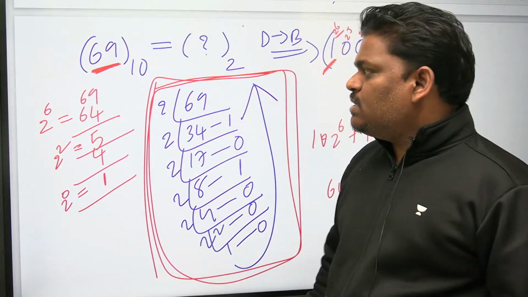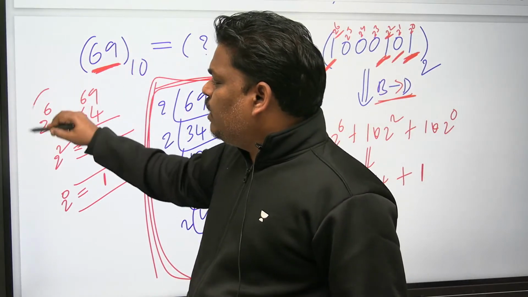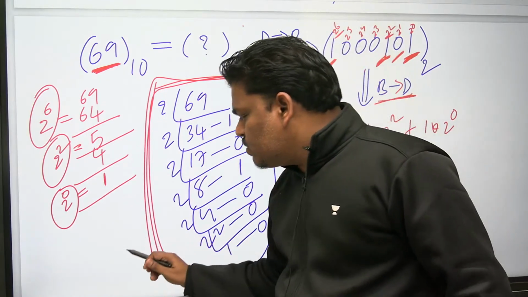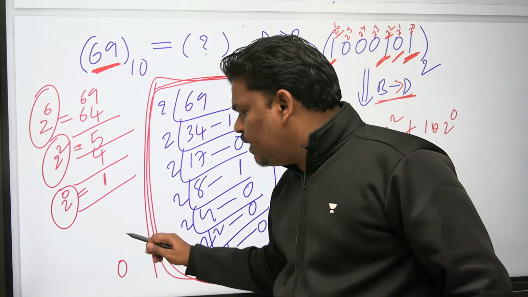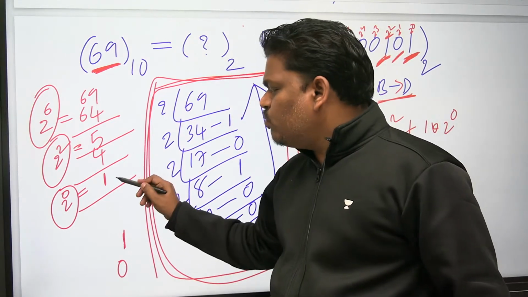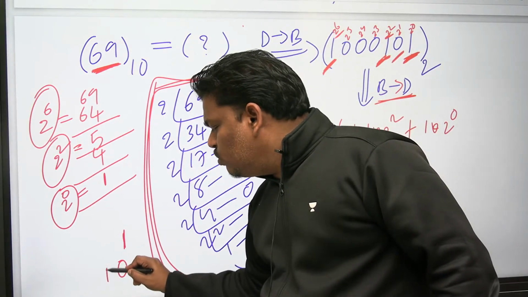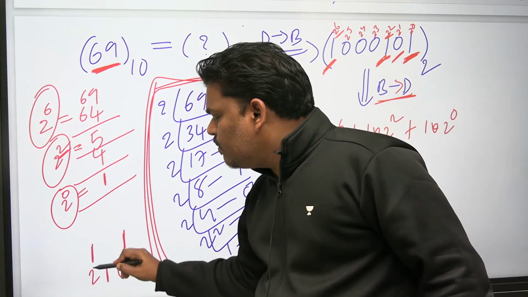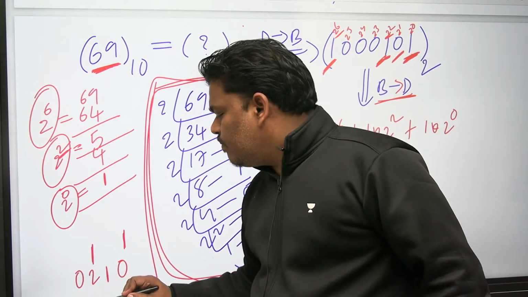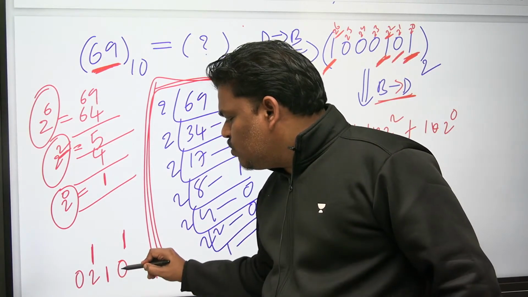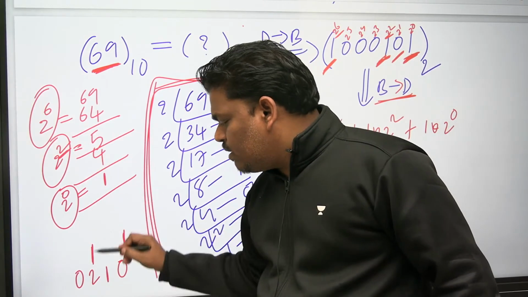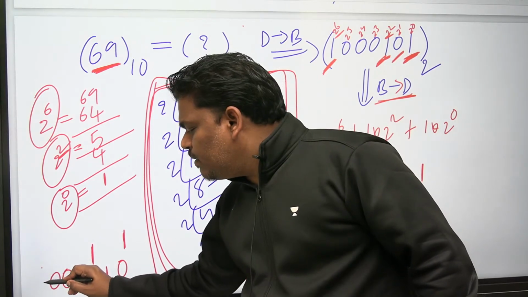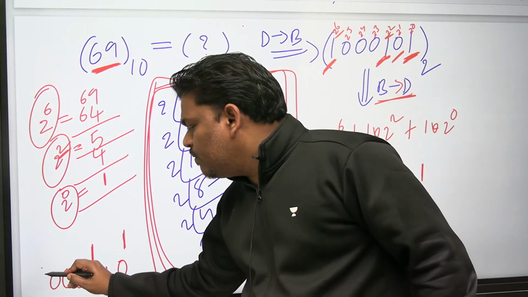So what I want to say is, for the 69, the 6th bit you take, the 2nd bit you take, the 0th bit you take. The 0th bit is 1, that's okay. Next one, first bit don't take, second bit I have to take. Second bit is 1. Third bit don't take. Fourth bit don't take. Fifth bit don't take. Sixth bit take.